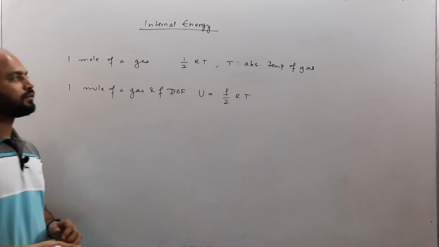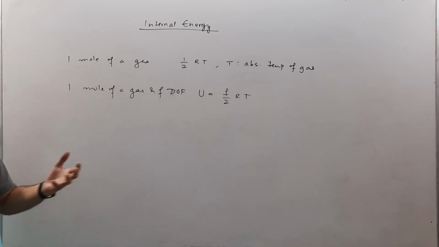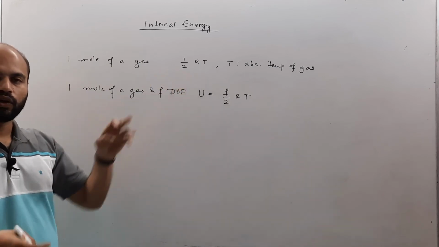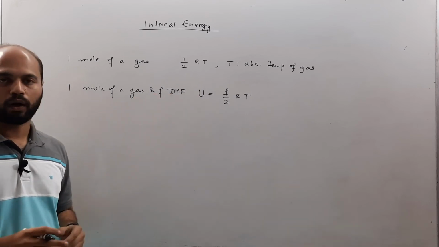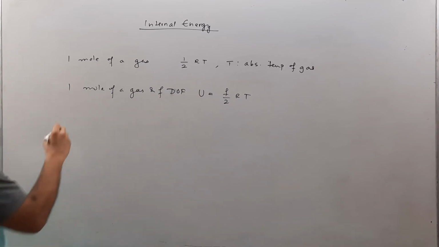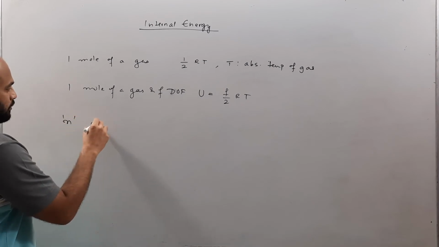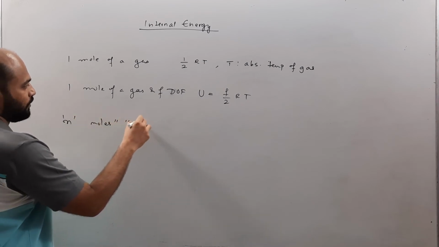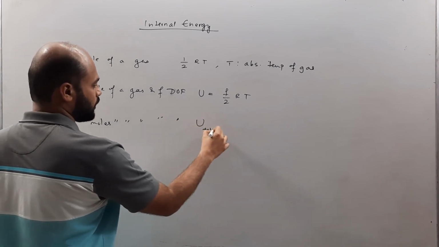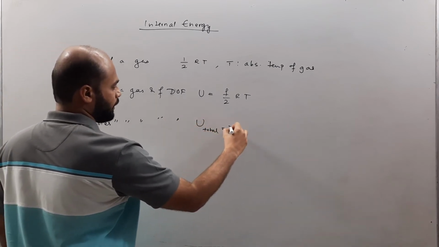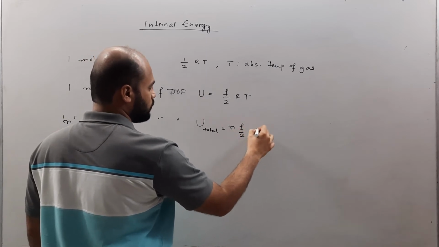So for every degree of freedom, the amount of internal energy is half RT. For F degrees of freedom, the amount of internal energy is going to be F by 2 RT. And now for N moles of a gas, and of course F degrees of freedom, total internal energy is going to be N times F by 2 RT.